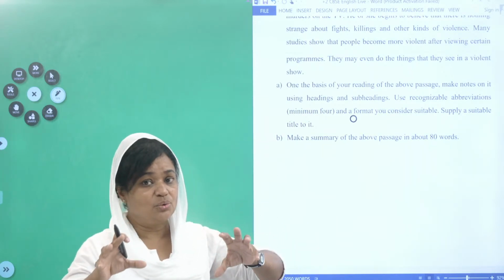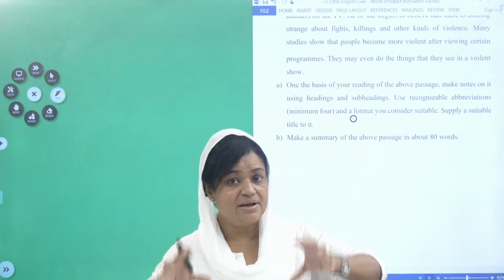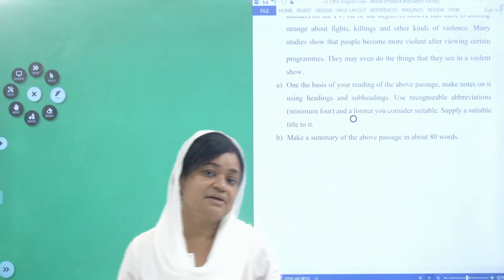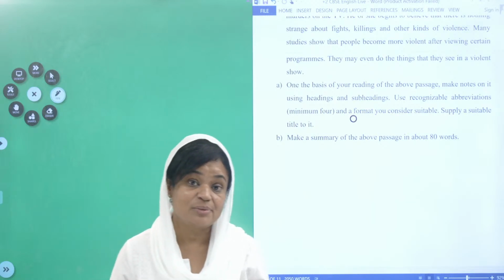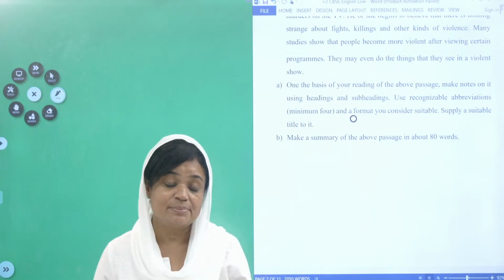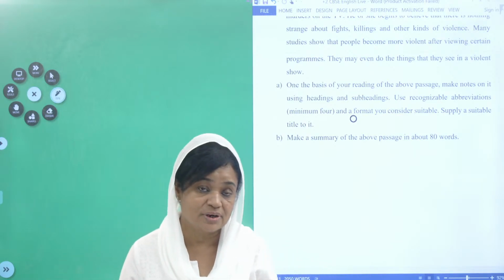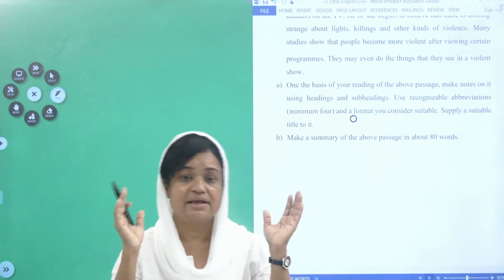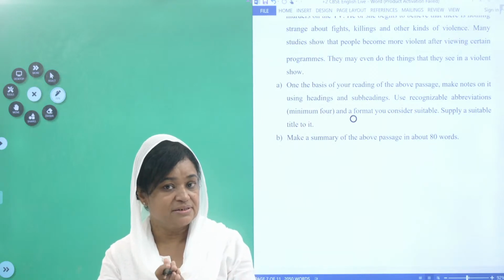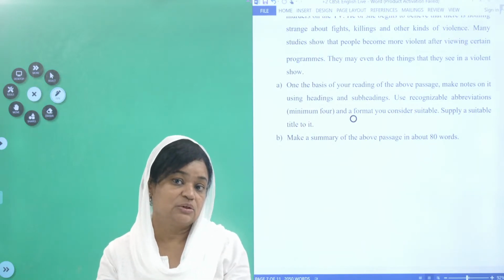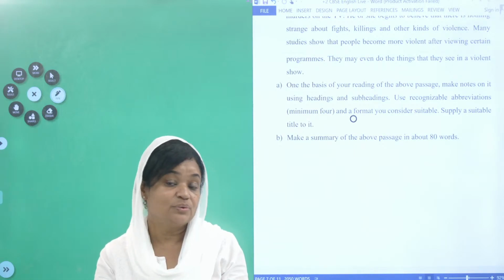You are making the note with headings and subheadings and all that. Based on that, you are making the summary, and you get 4 marks there. There is also a format. While you are making the summary, you get 1 mark for heading, you get 2 marks for content, you get 1 mark for conclusion. Like that, the format is there, you will get 4 marks.